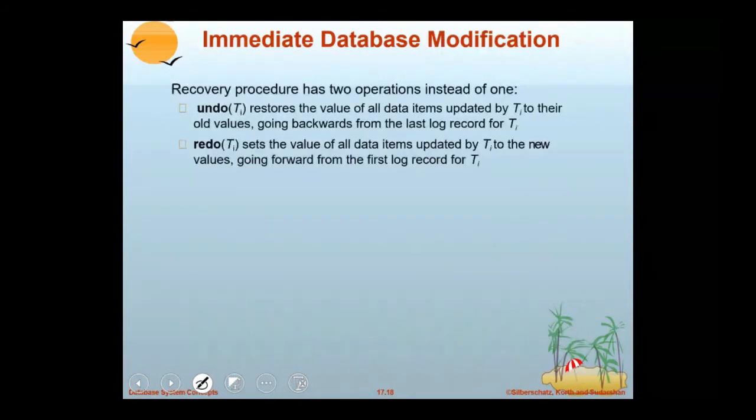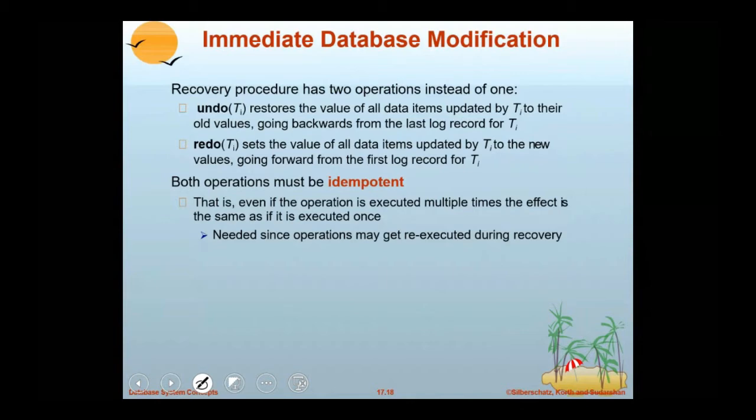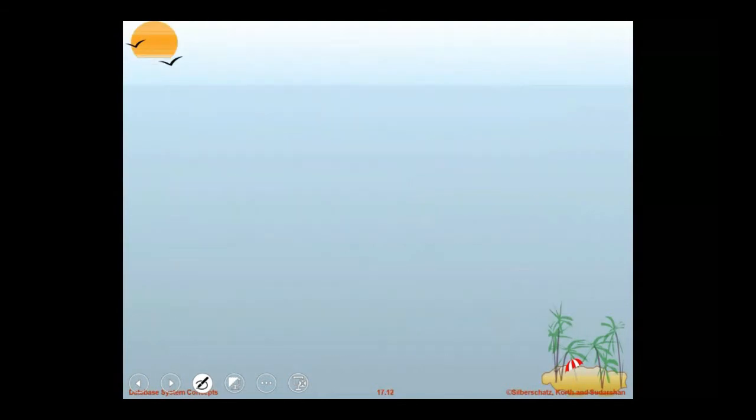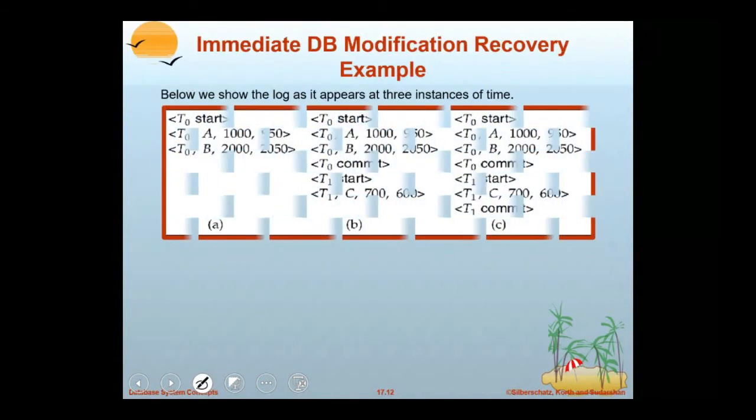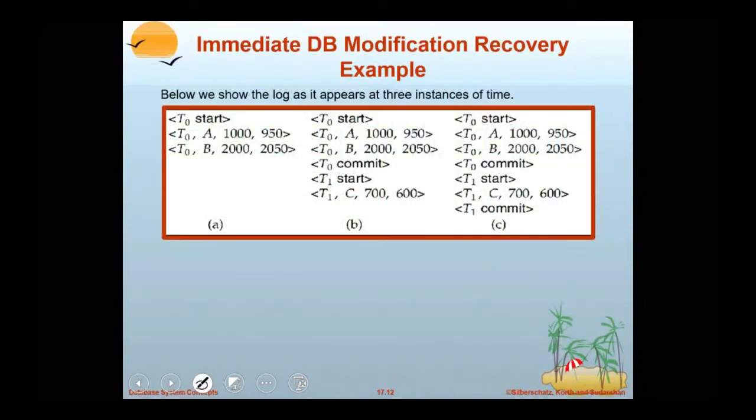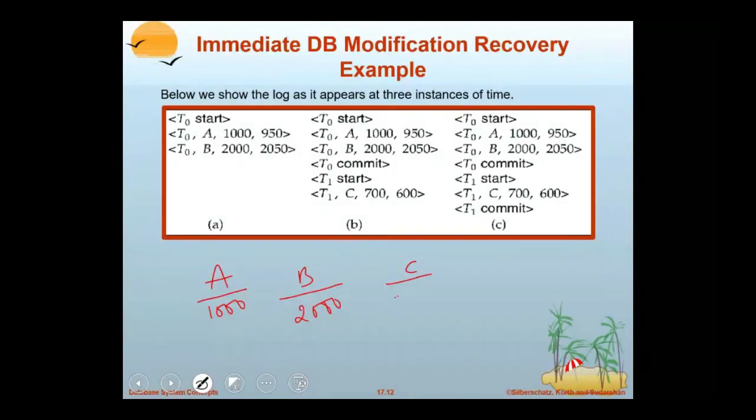Now here it requires two operations. Before explaining the two operations, we call them undo and redo. Just observe the example. Assume the value of A is 1000, B 2000, and C 700 before it starts.